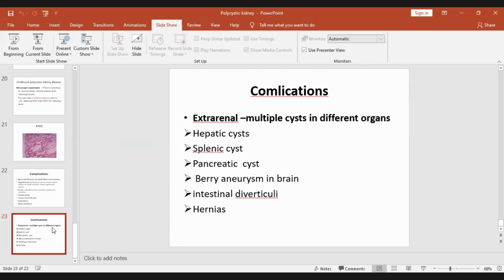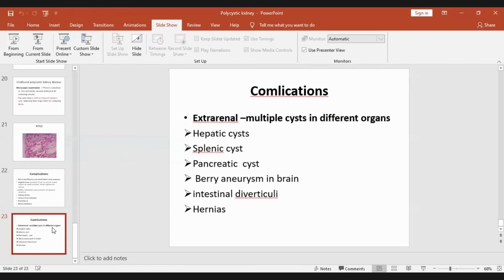In the other one, that is the autosomal recessive, these cysts are cylindrical. They are not round, and they are parallel to the surface of the kidney, and the kidney looks like a sponge. The kidney surface is smooth, and when you cut open, these cysts are there and the kidney appears as a sponge. Under microscope, you will see these cysts which are cylindrical and they are parallel.